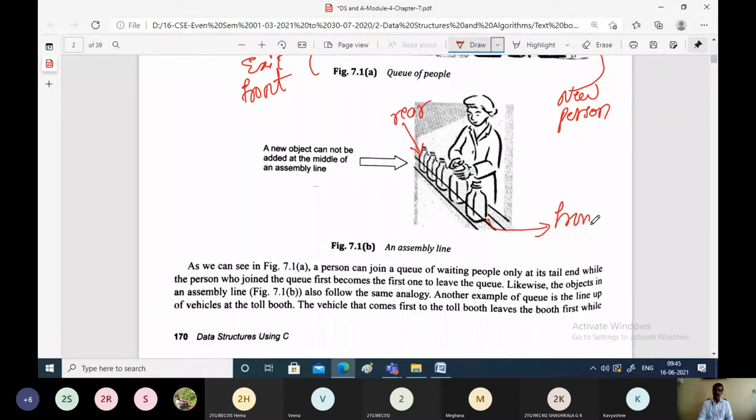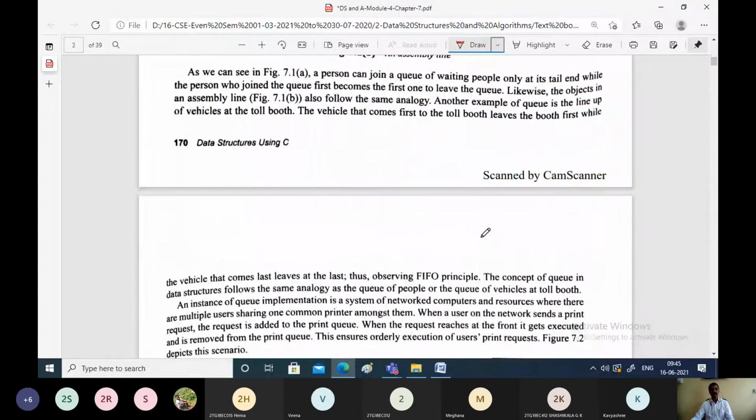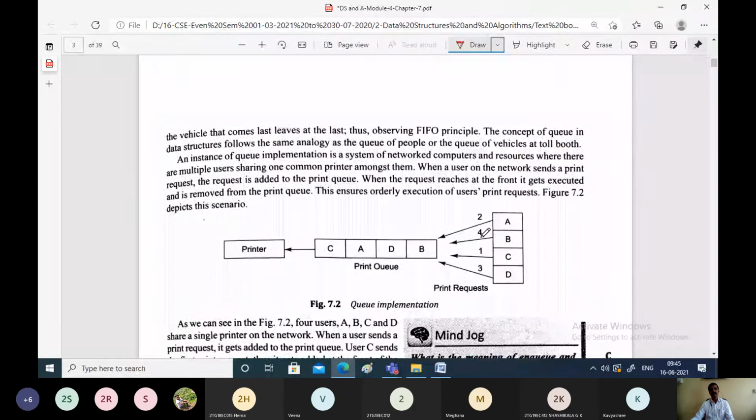They get the service done, all the assembly is done for the bottles, and they exit the queue. It is a normal queue of bottles. Such queues are used in our day-to-day lives, and similar to this organization, our queue data structure is also going to function.